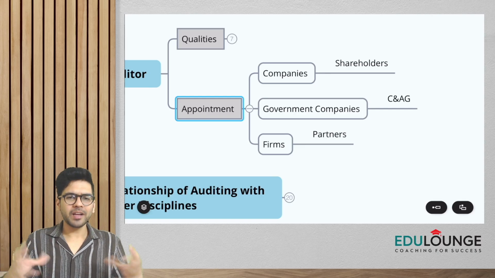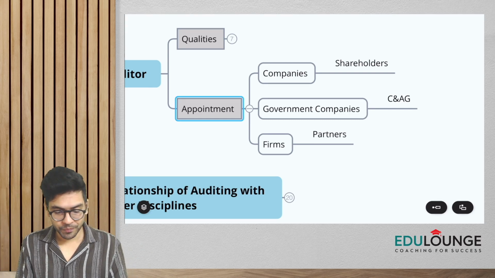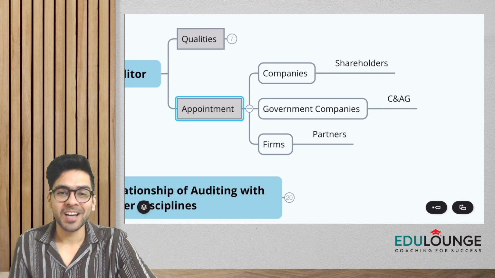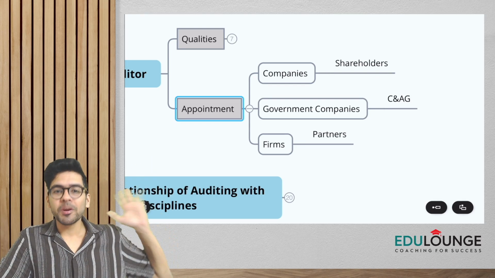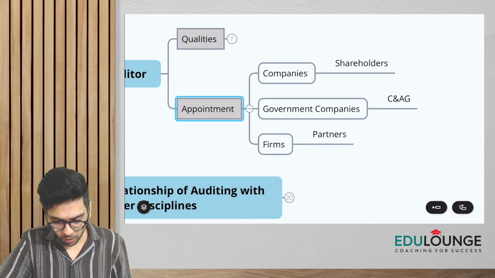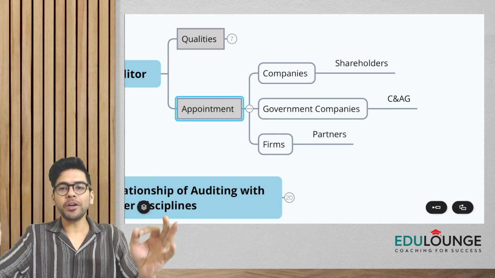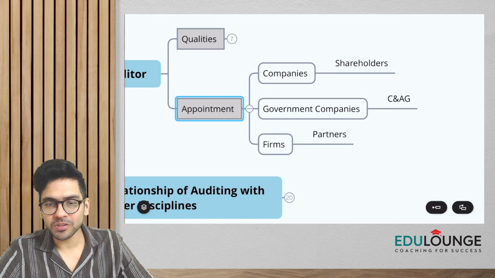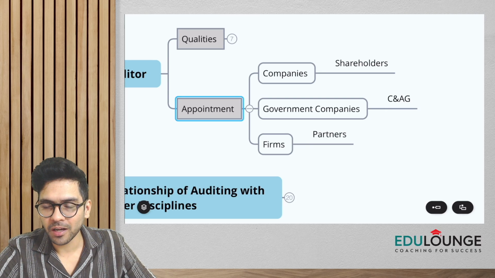Now, guys, one simple thing I want to ask you. I want everyone to write the answer in the chat box also, or if some of you are watching it on YouTube, write it in the comments below. See, we have covered appointment of auditors, right? Now, my simple question to all of you is, once the auditor does the audit, whom is he going to submit his report to? What do you think, guys? Whom is he going to submit his report to? Okay, I have got the answer.